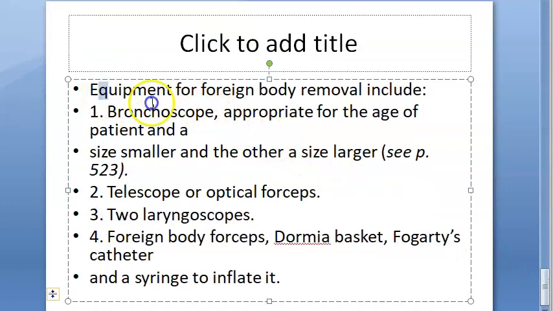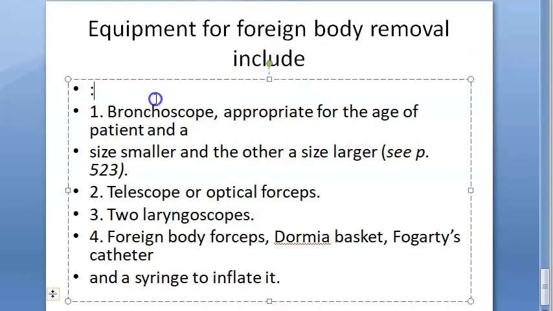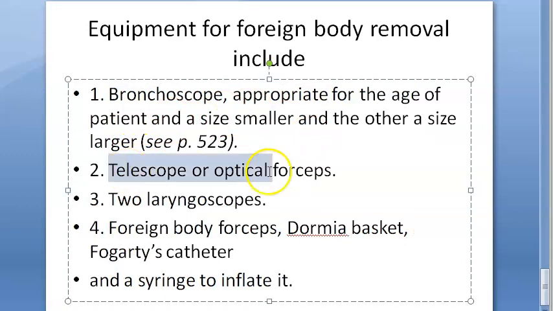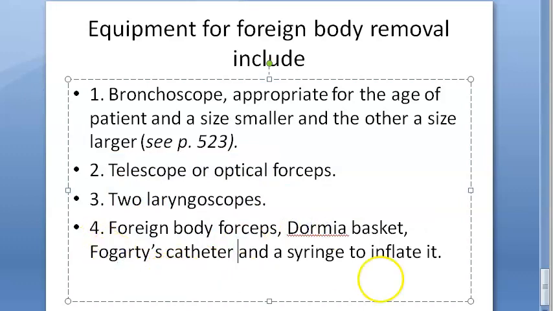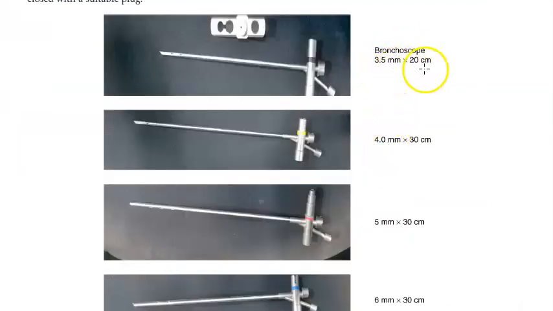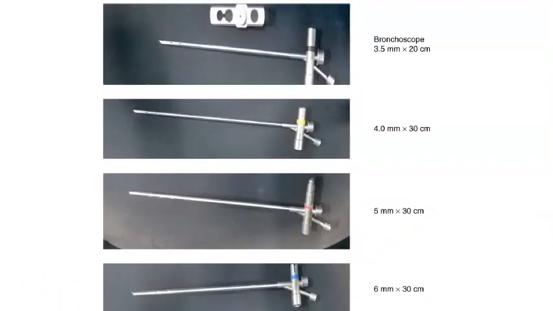Last, what is there? The equipment of foreign body removal include what and all you need. Obviously, you need bronchoscope. Then you need different sizes, they are saying. Then telescope you need, bronchoscope with telescope. 2 laryngoscopes, foreign body forceps, Dormia basket, Fogarty's catheter, syringe to inflate it. Okay. Some sizes of bronchoscopes are there. What is this? Fiber optic cord. This is bronchoscope, some size, then a little bigger, then a little more bigger. So there are some bronchoscopes like this.